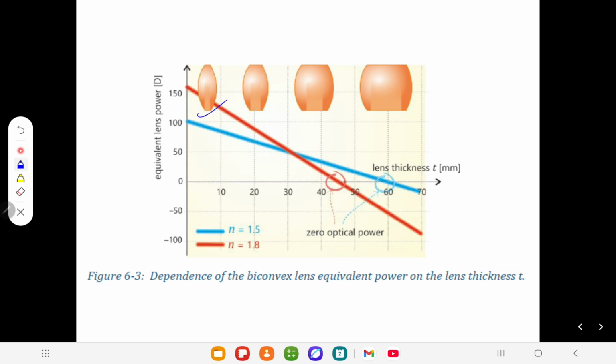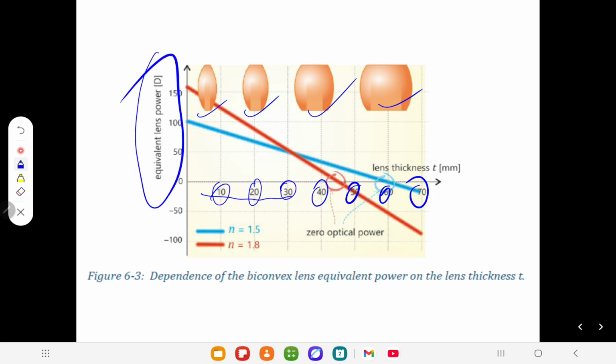In this case, this is a biconvex lens. What happens if the biconvex lens thickness increases? This is the thickness for 10, 20, 30, 40, 50, 60, and 70. And what happens if the thickness increases? Then what happens to the equivalent power? At this thickness, the equivalent power is something like 15 diopters.